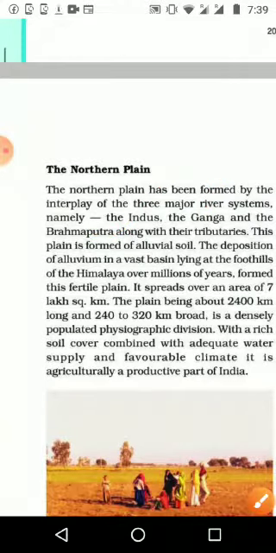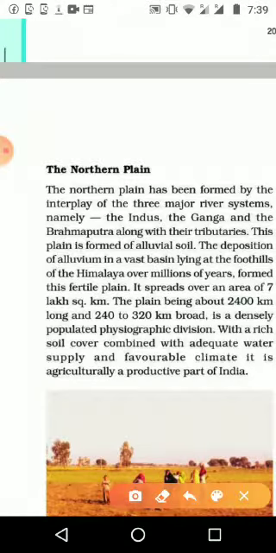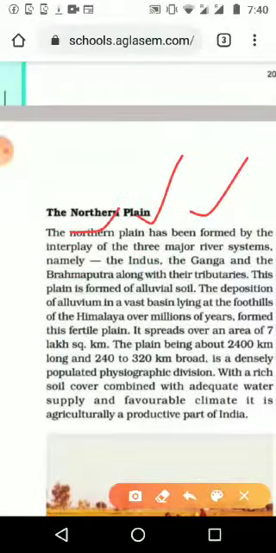The northern plain has been formed by the interplay of the three major river systems, namely Indus, Ganga and Brahmaputra, along with their tributaries. We know Yamuna, Satluj, and other tributaries of Ganga and Yamuna. On the physical map of India, you can find the three major rivers we know, and then the tributaries of those rivers.